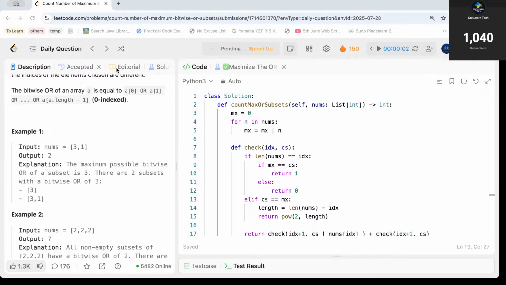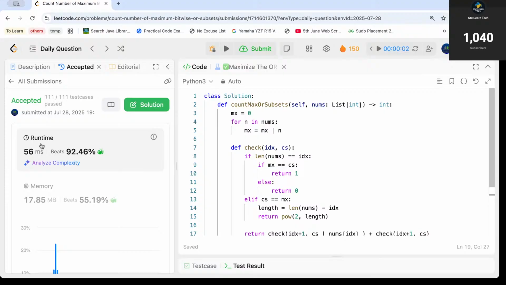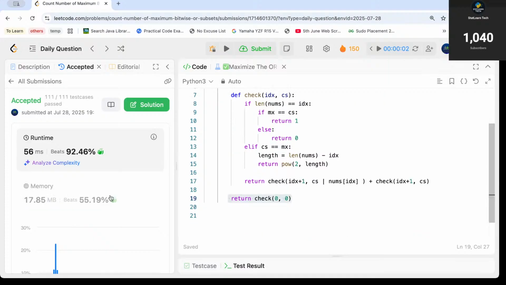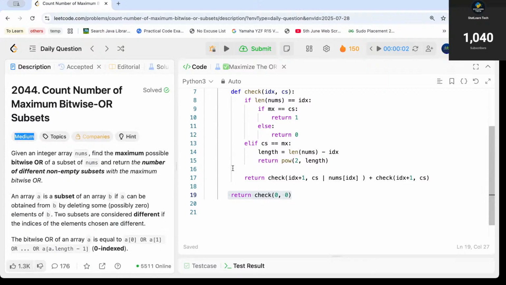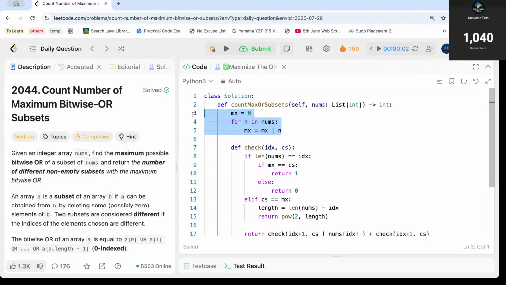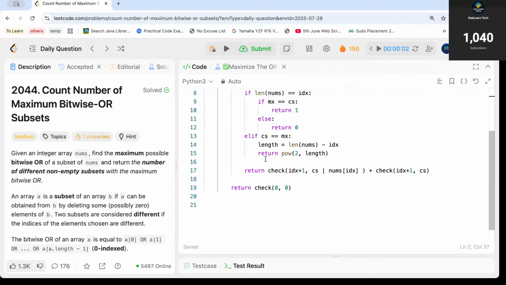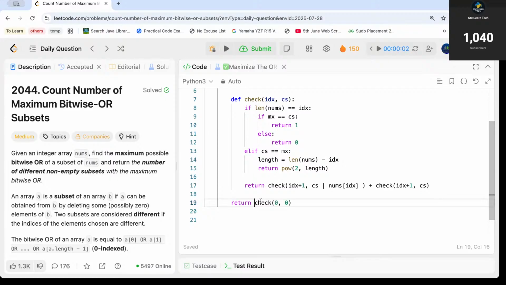All right, let me see. I think we have solved the question, right? The runtime is good, the memory used is really good. Even though it is 55%, it is good. So I think we have solved this particular problem, and it was a very simple problem, guys. Yes, it was medium level, but I would say it is justified to be medium if you don't know about finding all the subsets. But if you know how to find all the subsets, then it is actually a very easy problem. What we did is we just found out the maximum bitwise or possible for nums, then a simple check for all the subsets possible.